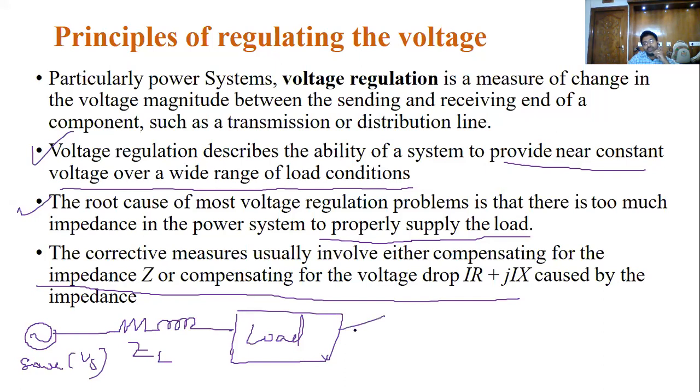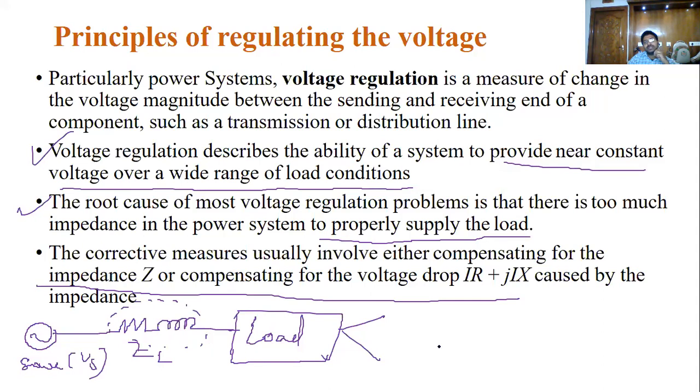Based on the load, the amount of current changes. The current drawn by the load is different for different types of loads. Because of these loads, the impedance in the system changes.